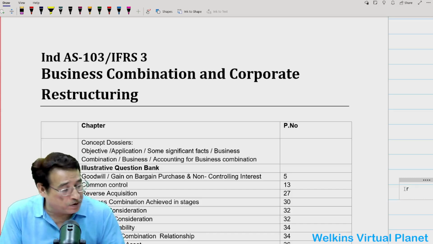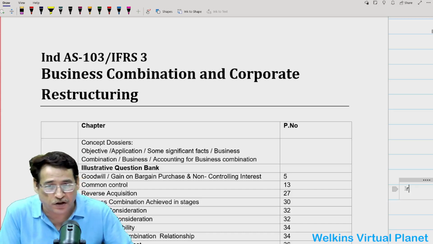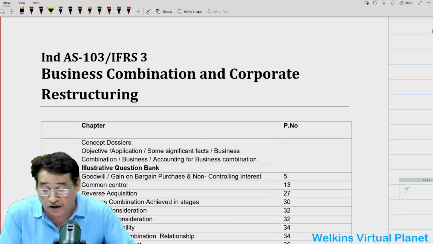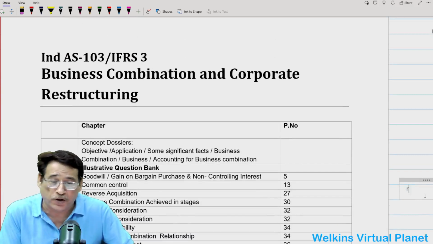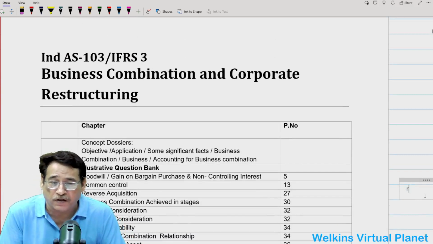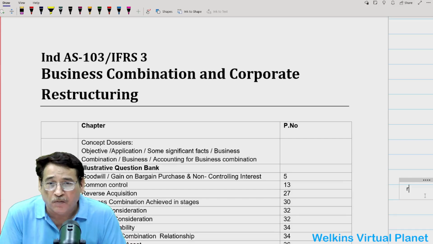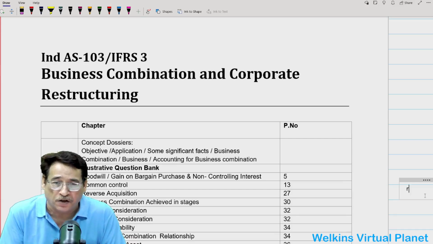So today we are starting the journey with this particular chapter. This is going to be a very heavy, important, formidable chapter. I need to talk about it. That is Ind AS 103, which corresponds to International Financial Reporting Standard 3. Yes, we are talking about business combination and corporate restructuring.